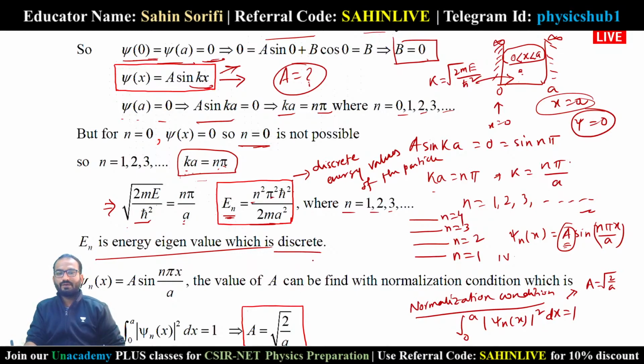Therefore, your wave function becomes psi n of x equals root over 2 by a sin n pi x by a. This is your normalized wave function.